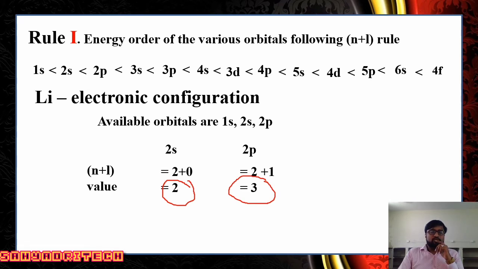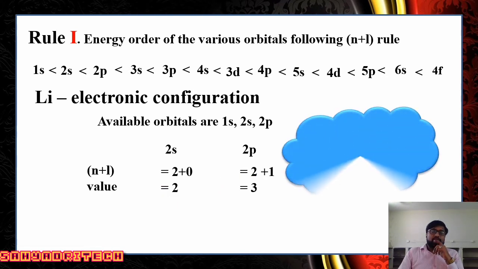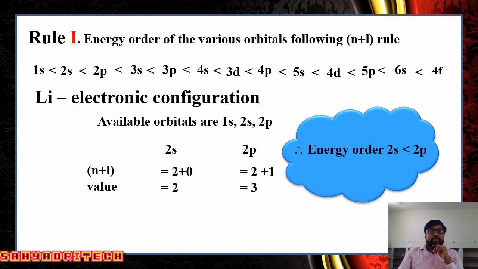For 2p, n plus l value is 3. This means the 2s orbital has lower n plus l value compared to 2p. So according to the rule, the orbital having lower n plus l value has less energy, therefore it is filled first.